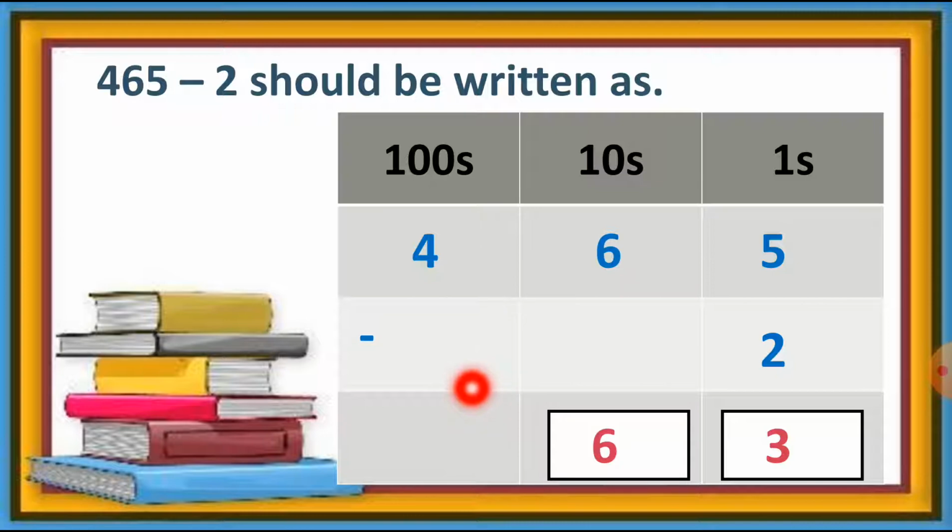At the hundreds column it is again the same: 4 minus nothing, so we write 4 as it is. Our answer is 463. I repeat, 463 is the answer of this question.